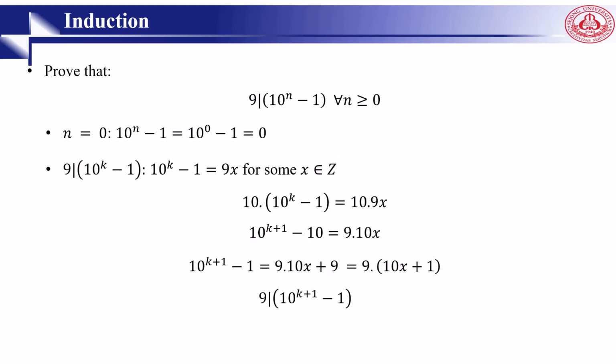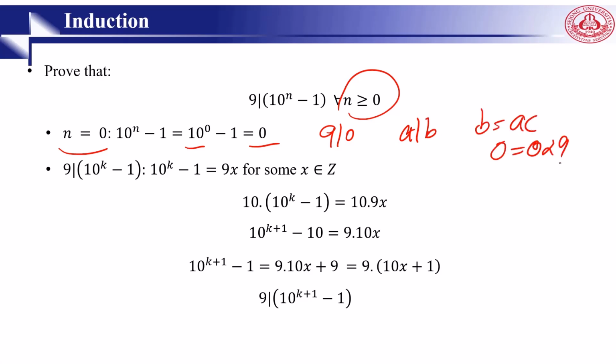Another example here, we want to prove that 9 divides 10 to the n minus 1. So we go, and it gave us that we start from 0, initially 0. When n is equal to 0, 10 to the 0 minus 1 is 0, right? And we know that 9 divides 0. Based on the definition that we already had, a divides b means b is equal to ac, so 0 can be equal to 0 multiplied by 9.